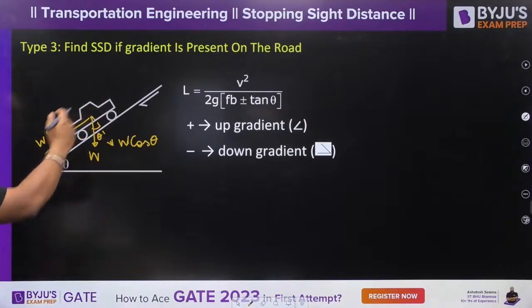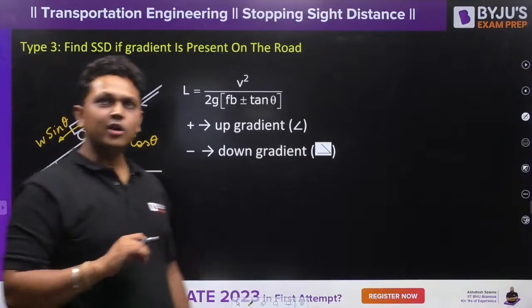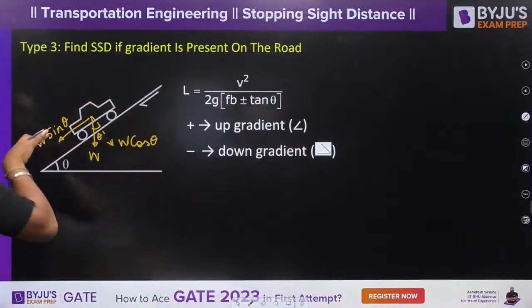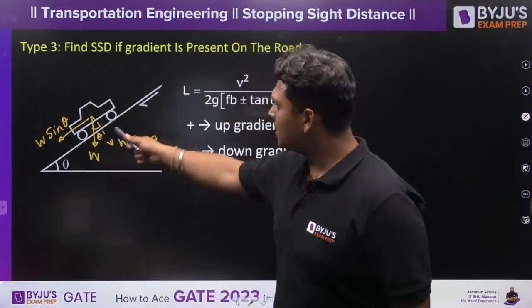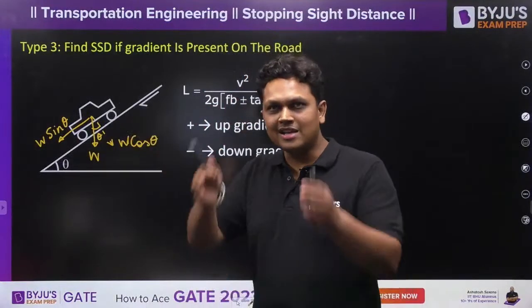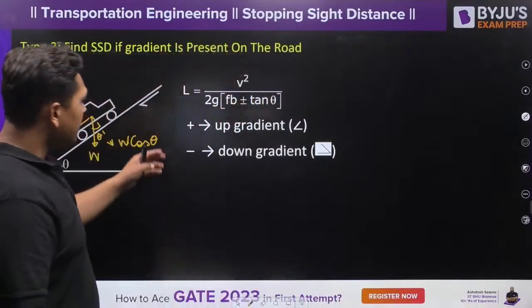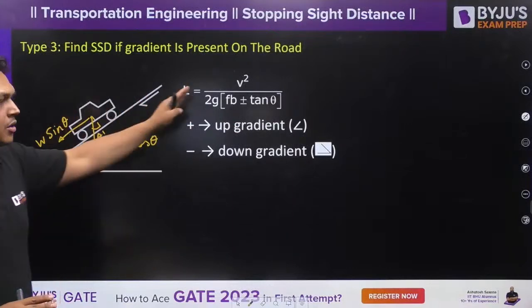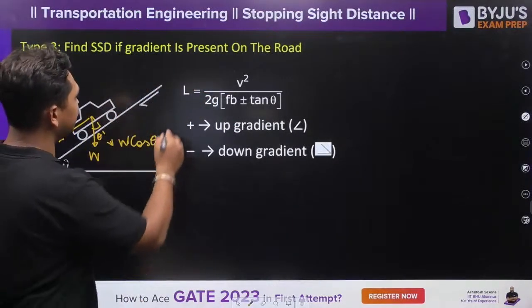And since one component of the weight is in the opposite direction to the motion of the vehicle, the moment you apply the brake, don't you think that this car is going to stop in a lesser distance? Yes or no? So the modified formula, just by drawing the free body diagram of this car, you can calculate very easily. This is the braking distance over here.